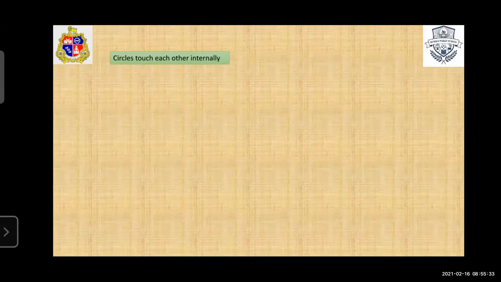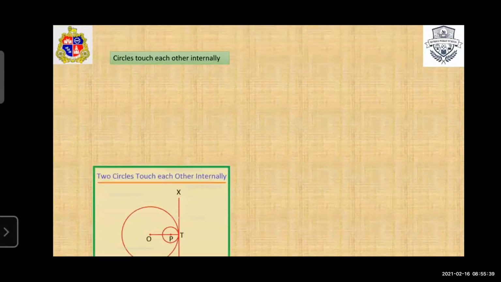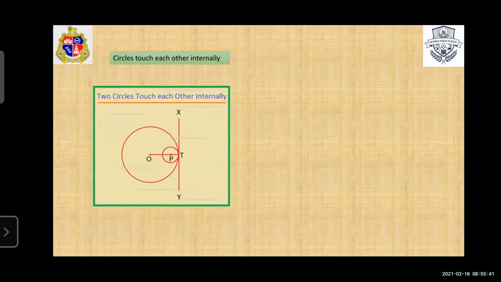Now the first topic is circles touching each other internally. Here we consider two circles. See, in this figure two circles touch each other internally.